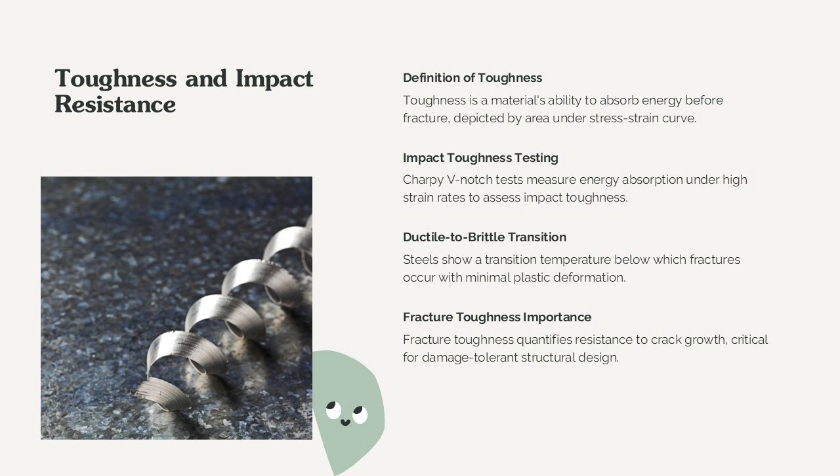Notch toughness reflects sensitivity to stress concentrators, where sharp notches significantly reduce apparent strength. Fracture toughness or K_IC quantifies resistance to crack growth under plane strain conditions and is vital for damage-tolerant design. These properties are influenced by temperature, strain rate, and microstructure. Engineers rely on toughness data to ensure safety in structures subjected to dynamic loads, impacts, or flaw presence. Proper design, material selection, and inspection strategies minimize brittle failures and enhance structural reliability.